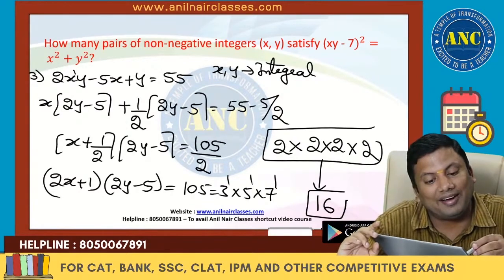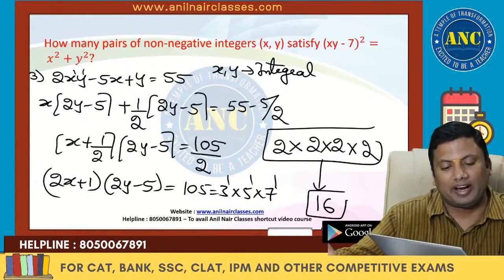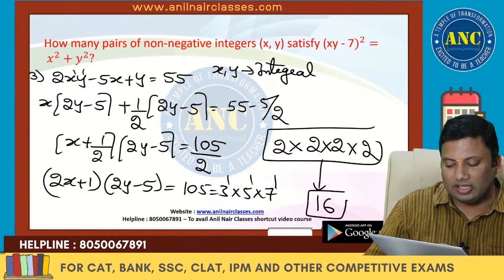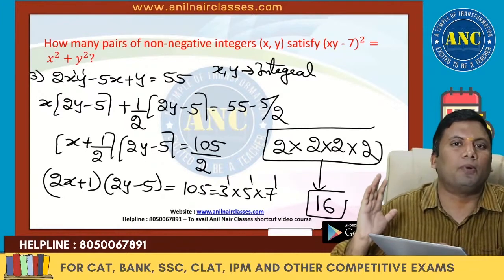If the degree of the equation is 2, write the equation as a product of two factors. Idea clear, right? Extremely important logic.